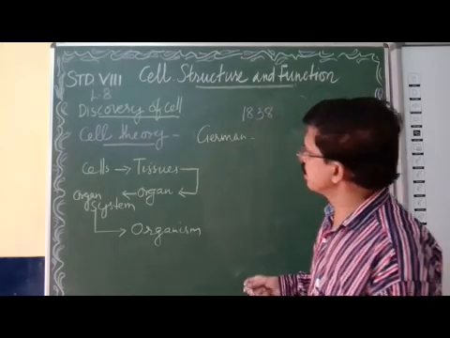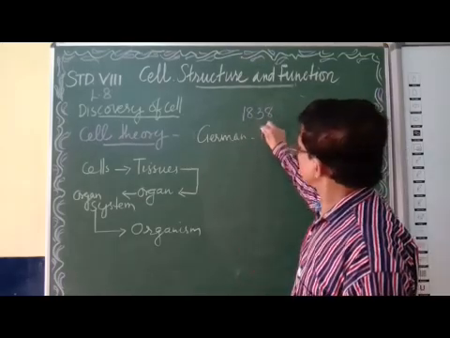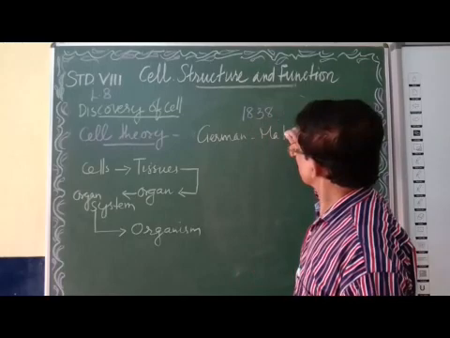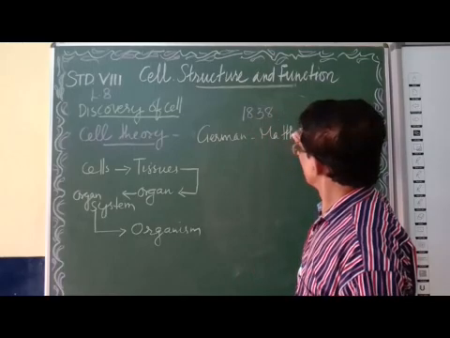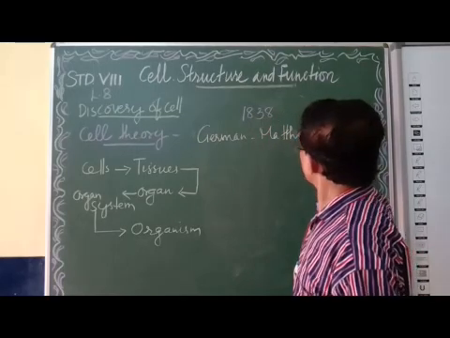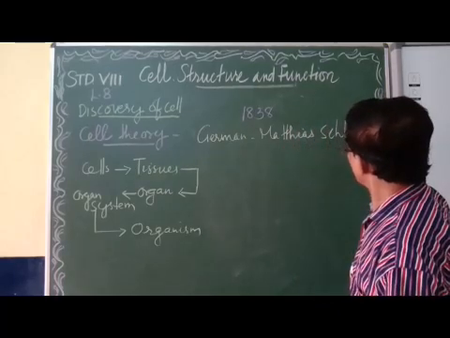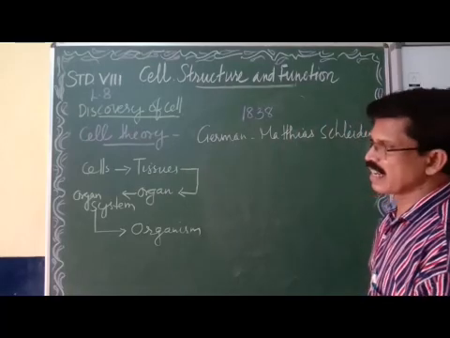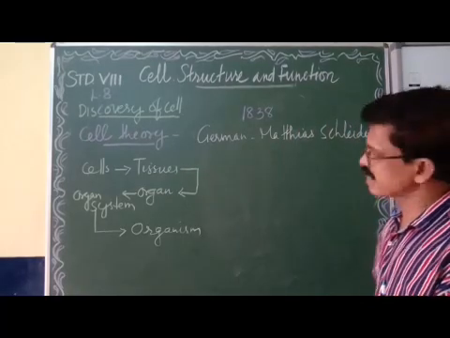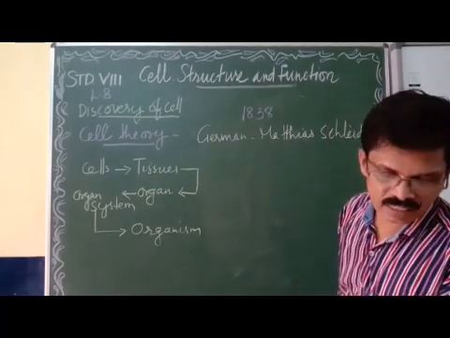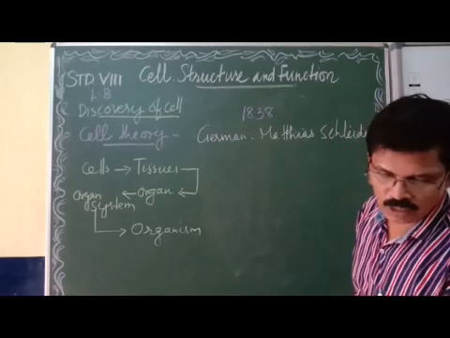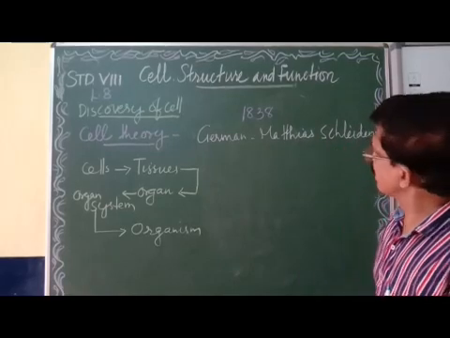German scientist Matthias Schleiden. The name is Matthias Schleiden. So you must please understand the name.